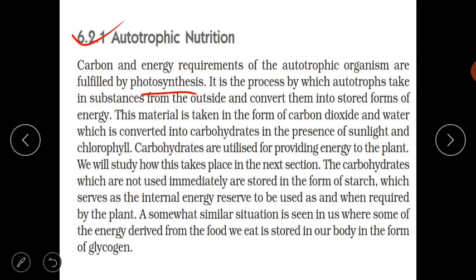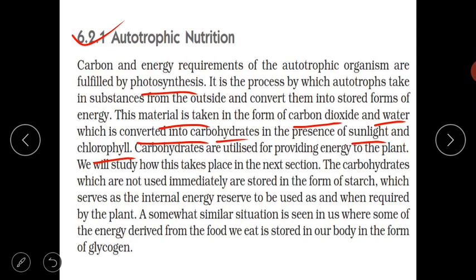In this process, plants take carbon dioxide from the atmosphere and water from the ground or soil. With the help of sunlight and chlorophyll, they produce carbohydrates. So the carbon dioxide and water are converted into carbohydrates in the presence of sunlight and chlorophyll. Carbohydrates are utilized for providing energy to plants as well as animals.